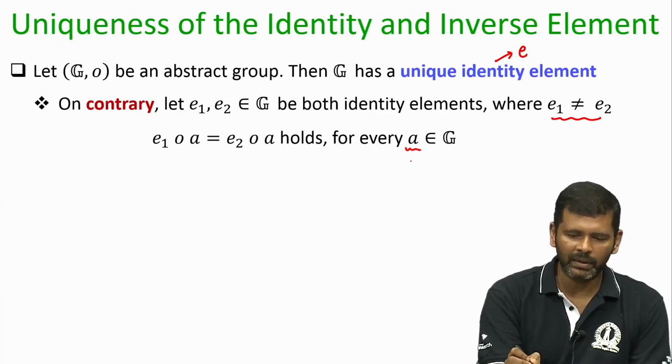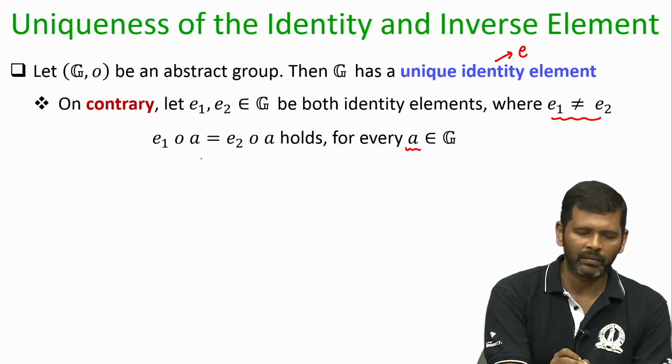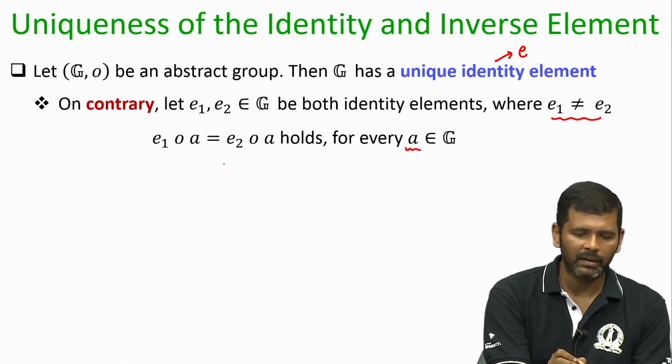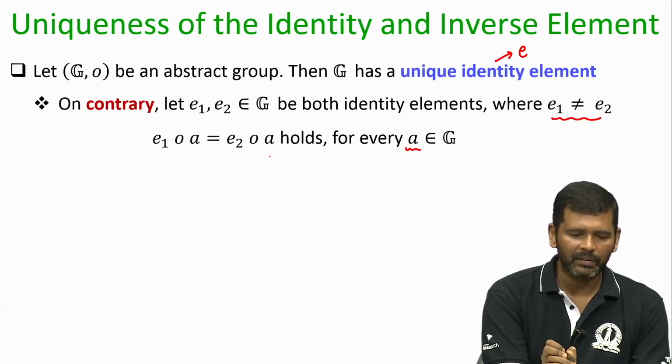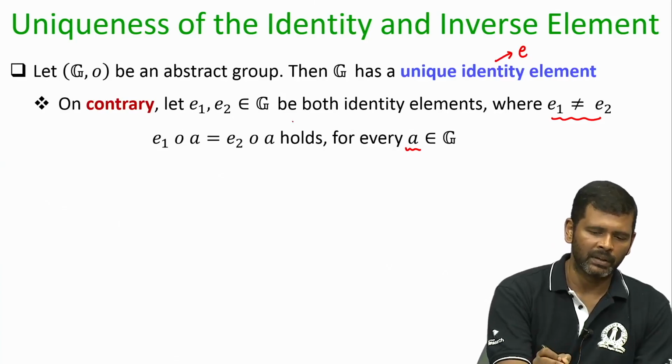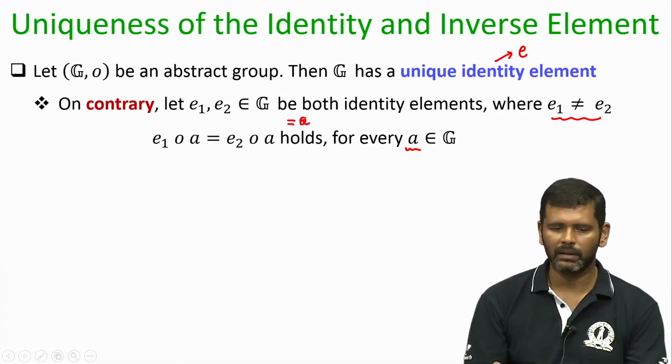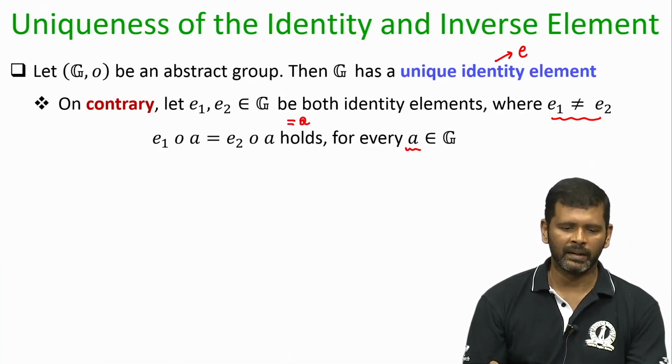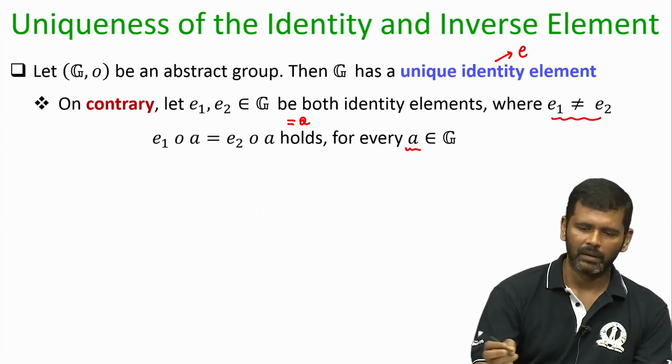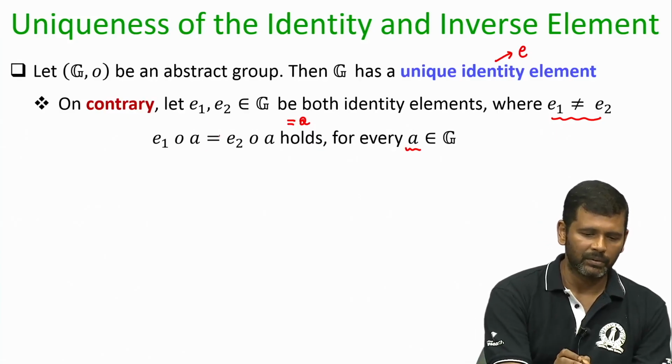You take any element A from the group, the result of E1 operation A will be the same as the result of E2 operation A, and both these answers will be the same as A. That is the property of an identity element.